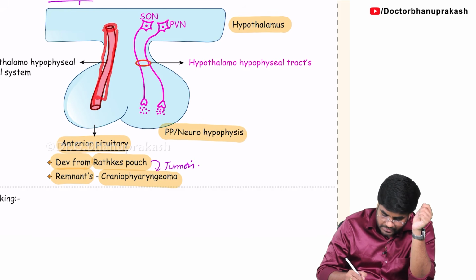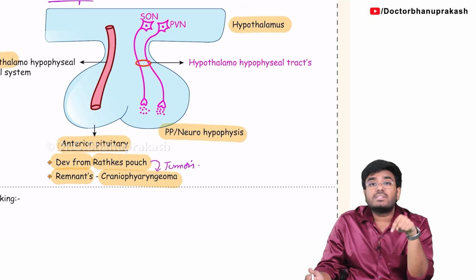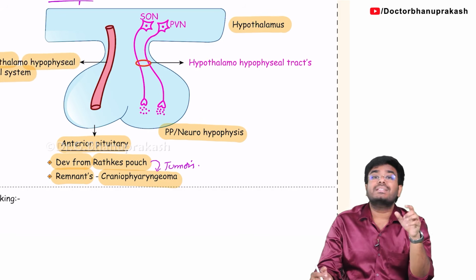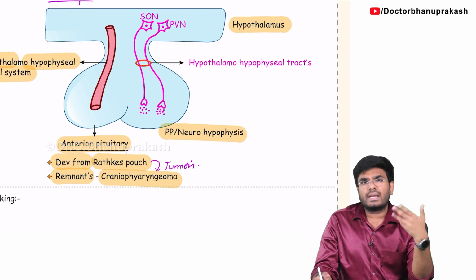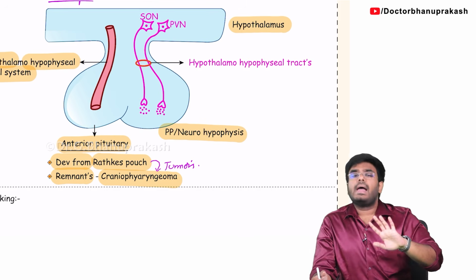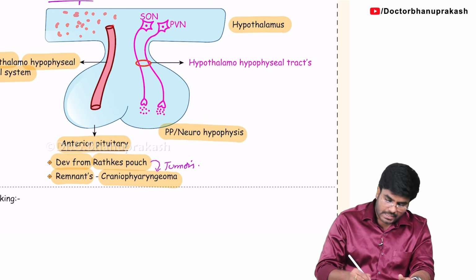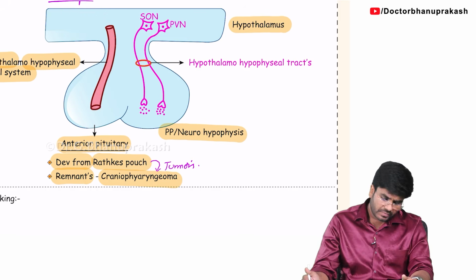These blood vessels are called hypothalamo-hypophyseal. Hypothalamo means hypothalamus, hypophysis means anterior pituitary. So this is called the hypothalamo-hypophyseal portal system. They connect the hypothalamus with the anterior pituitary. Whatever hormones are produced in the hypothalamus can come directly to the anterior pituitary with the help of the hypothalamo-hypophyseal portal blood vessels.